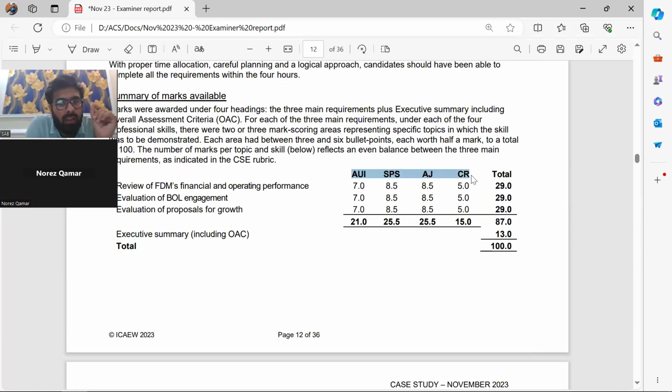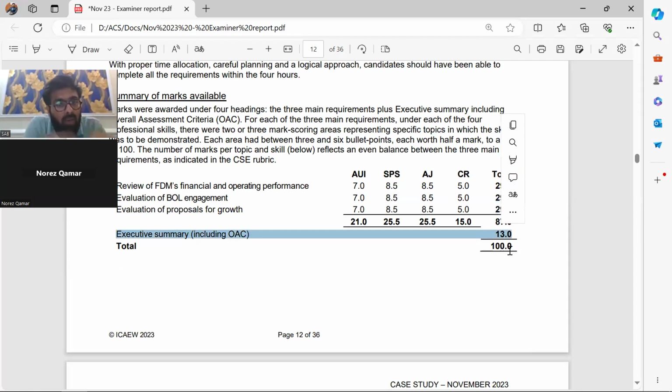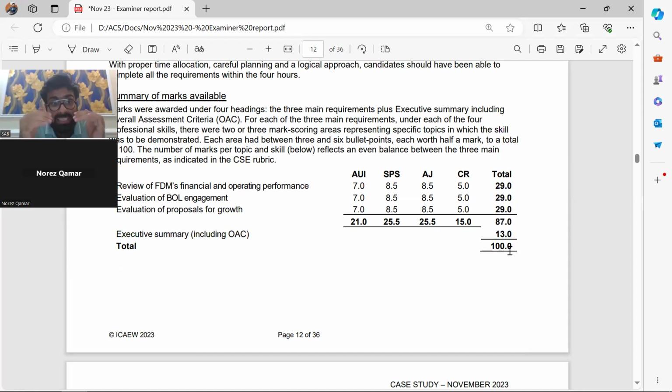AJCR, right? For every requirement, there are 29 marks. And for the executive summary, there are 13 marks. And this is your 100 marks paper, right? So this is kind of not similar to the papers that you have already attempted. But the thing is that you have these skills to be mentioned, right? And how these skills are mentioned.